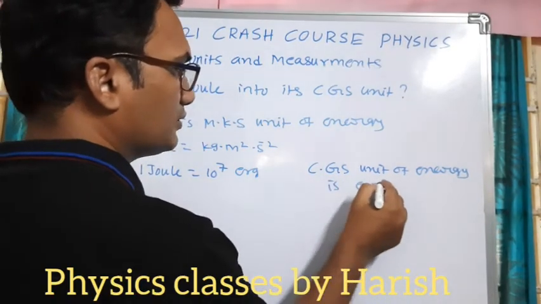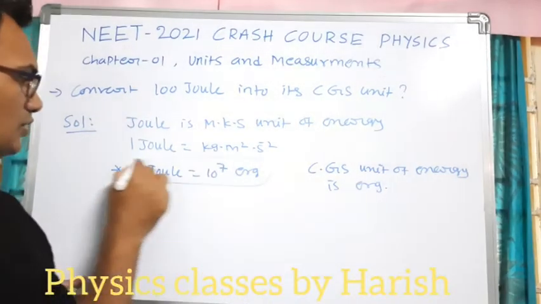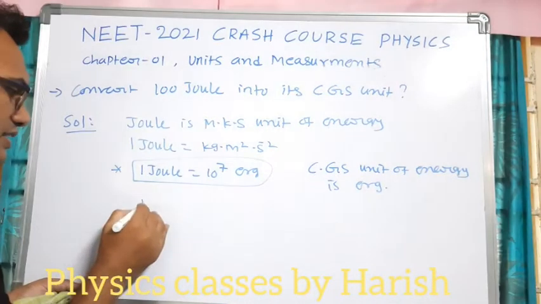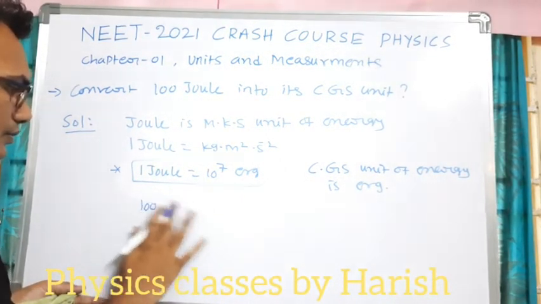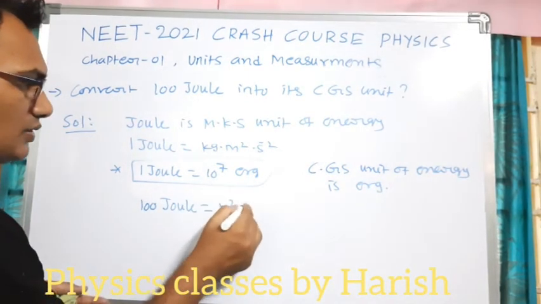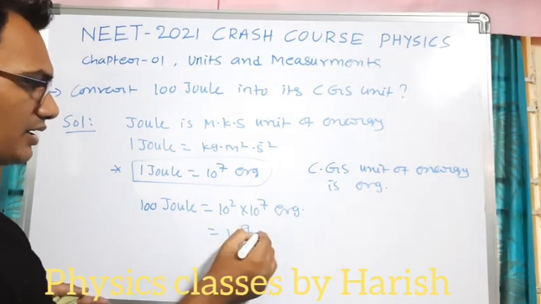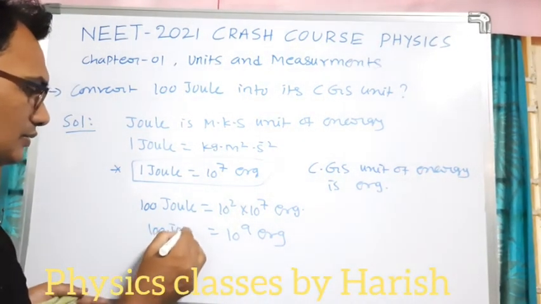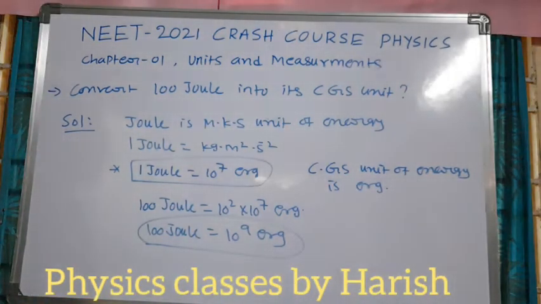So 100 joules is equal to how many ergs? 100 joules is equal to 10 power 2 into 10 power 7 ergs, so it will be 10 power 9 erg. Is it clear now?